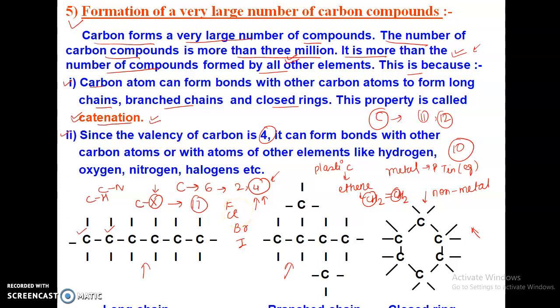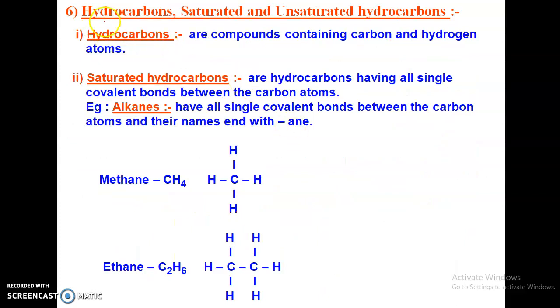Now jump to another slide. Here read the sixth point: hydrocarbons, saturated and unsaturated hydrocarbons. Now we are going to study saturated and unsaturated hydrocarbons. Students really get confused in higher classes also about what is a saturated hydrocarbon and what is an unsaturated hydrocarbon. Here I am explaining in very simple terms. If you get the meaning of saturated and unsaturated, then you can simply tell what is a saturated compound and what is an unsaturated compound. Got it?